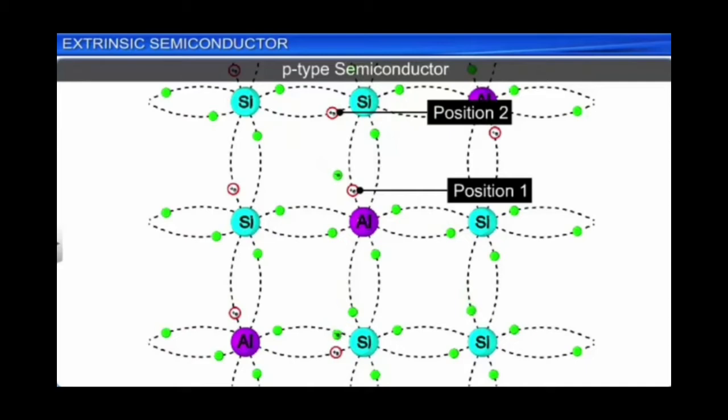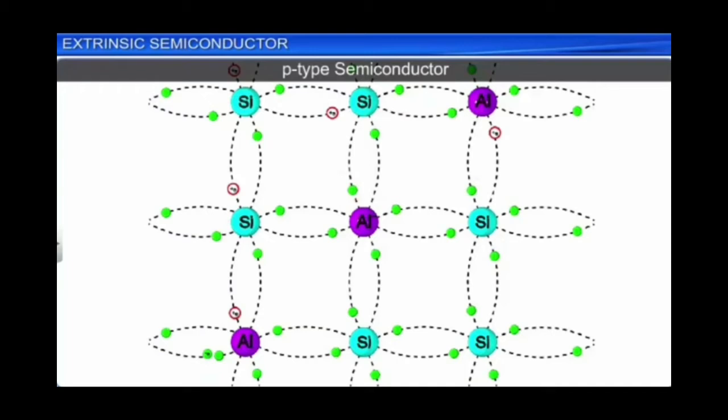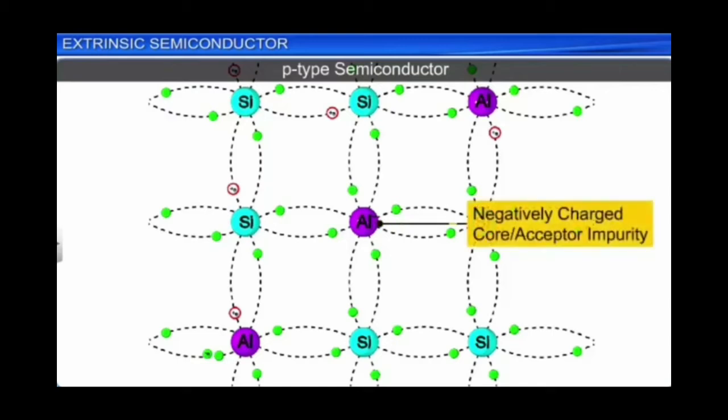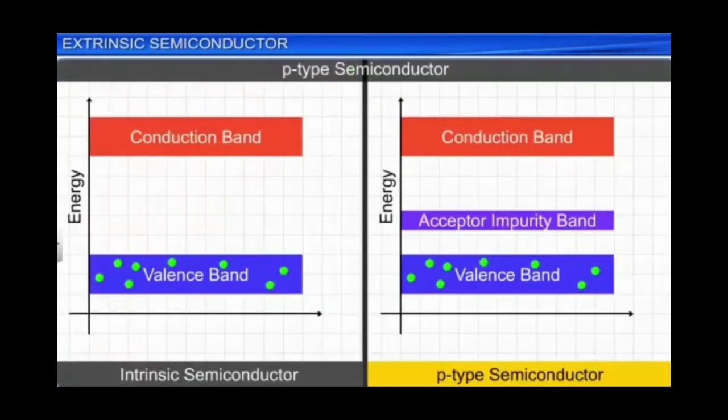As we discussed earlier, in this semiconductor also the recombination will be taking place, and in thermal equilibrium both the processes will be taking place at constant rate. By recombination, when the 4 electrons appear in the neighborhood of that dopant atom, we can say that that dopant atom has become negatively charged because it has got an additional electron.